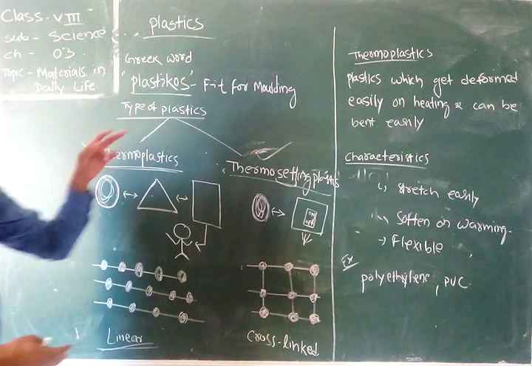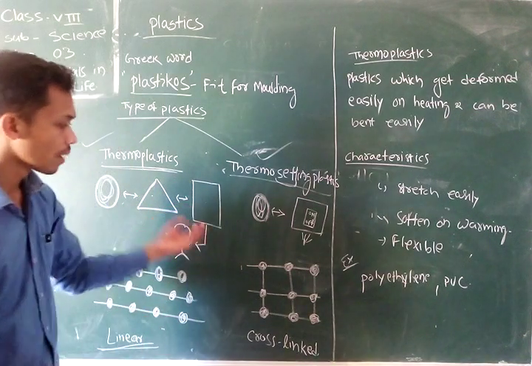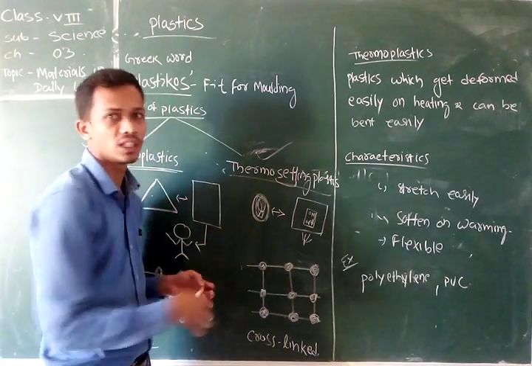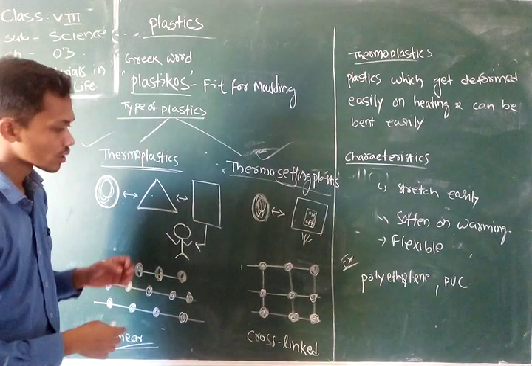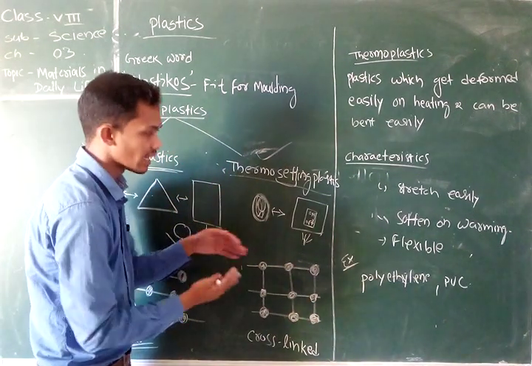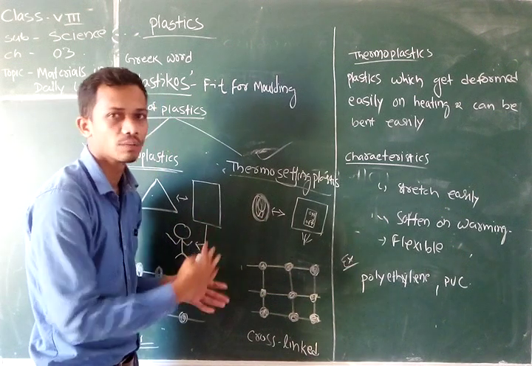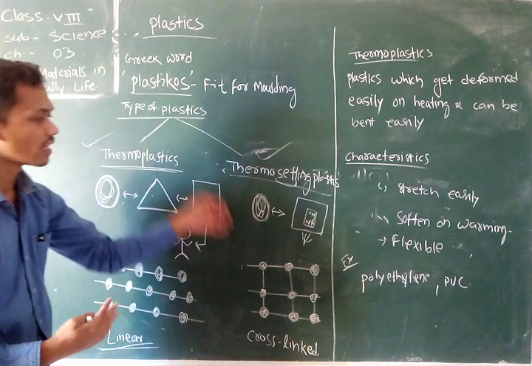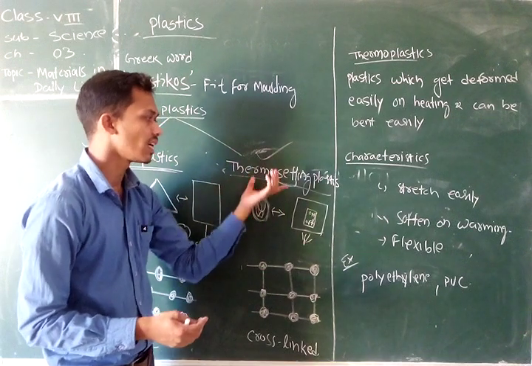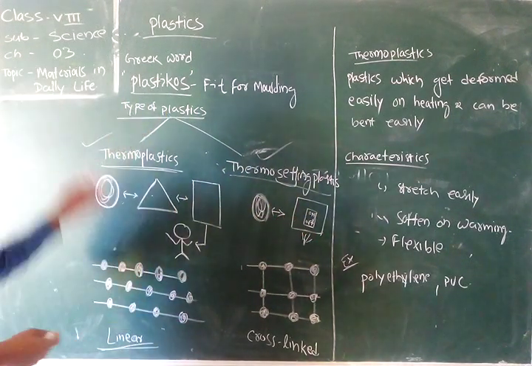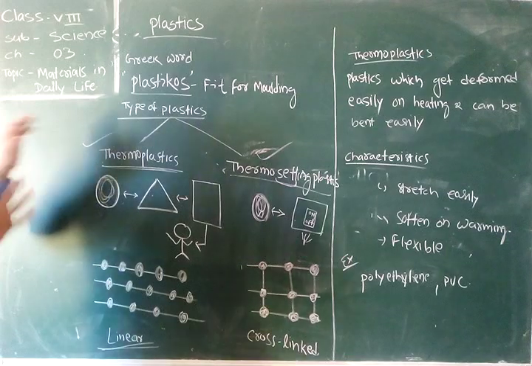But in case of thermosetting plastic, the polymer chains are cross-linked with each other. So whenever we provide heat, they cannot slide or move, and they cannot be converted into another shape. They are fixed in one proper shape. So these are the different types of plastic.